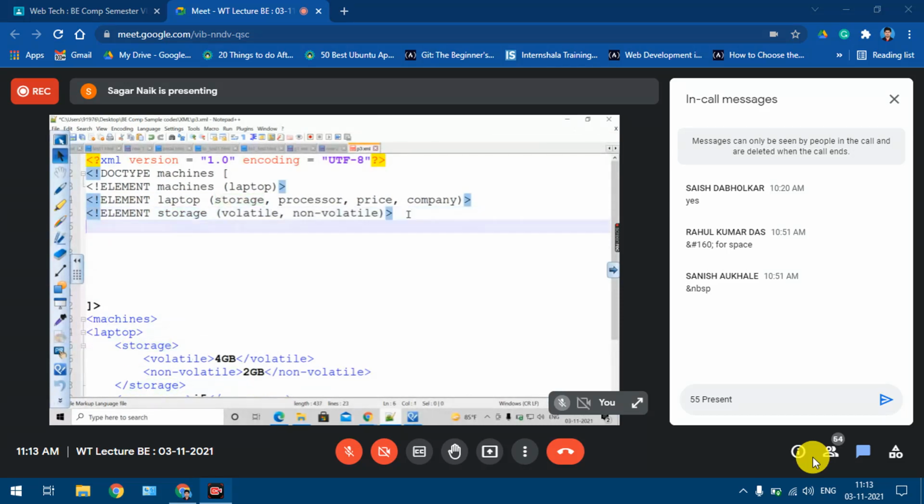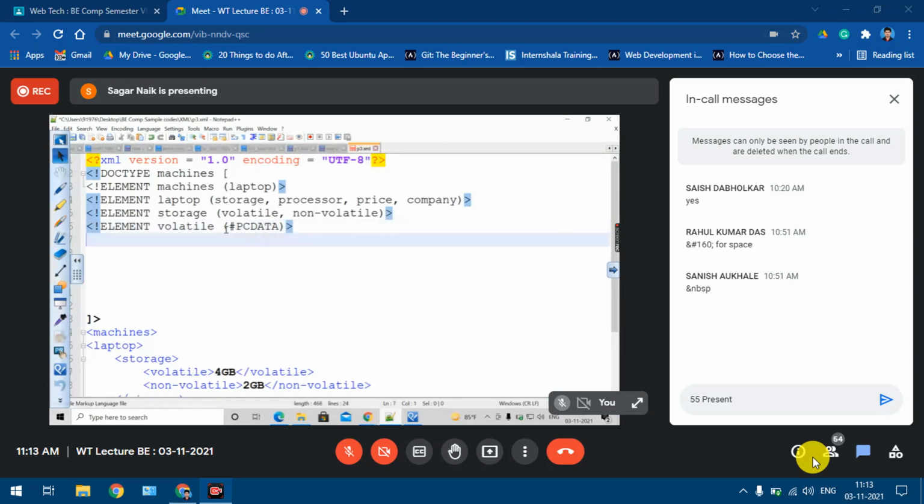So let's define the volatile element. If you look at the volatile element, it is a simple element with some content. So that will be #PCDATA, right? Okay, I missed something. Similarly, I define my non-volatile element also. Element non-volatile.